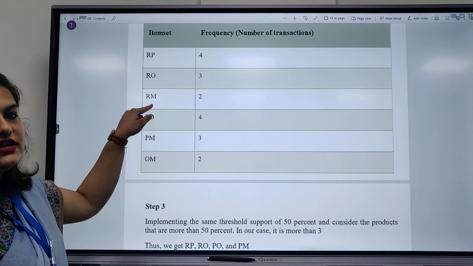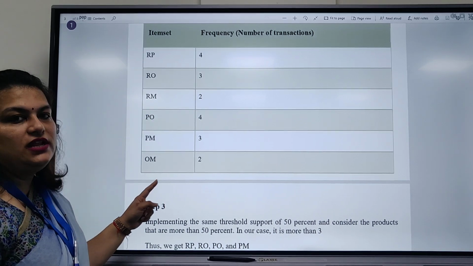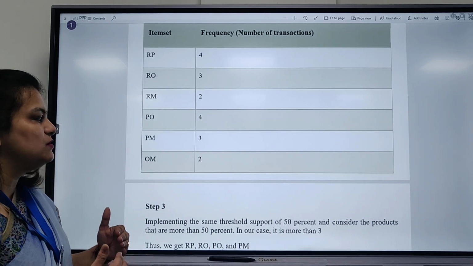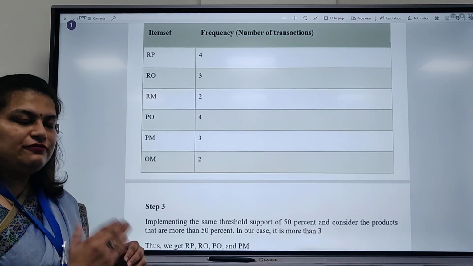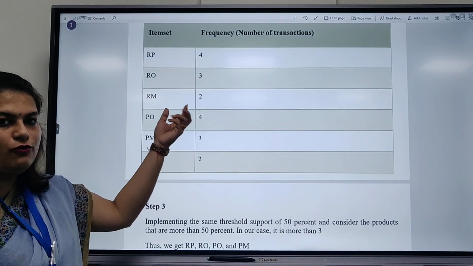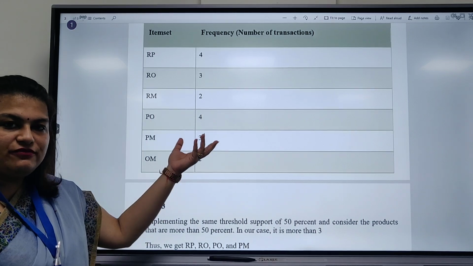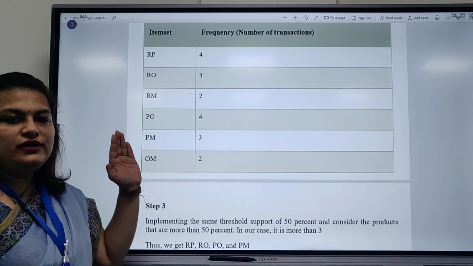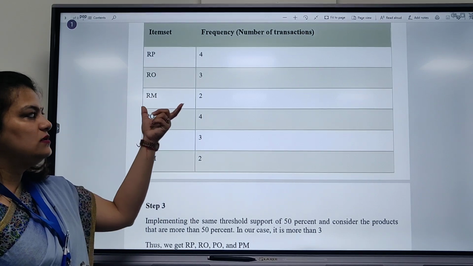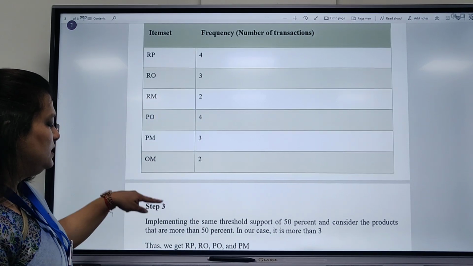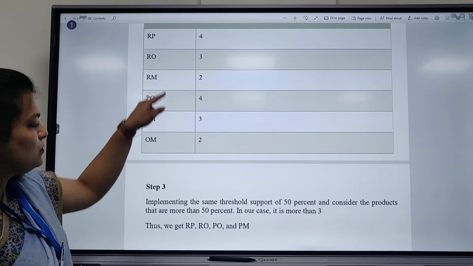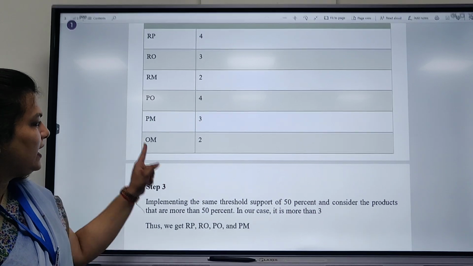We are excluding RM, rice and milk, and oil and milk, because the frequency is minimum, less than 50%. 50% or more is 3 and above, 3 and 4, or 5 if there was any. So we had to include those only, and we exclude the frequency 2. Now with this table we have RP, RO, PO and PM.